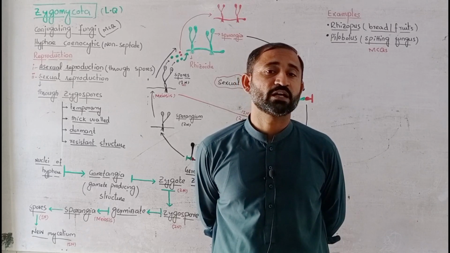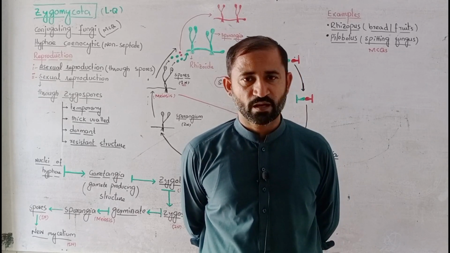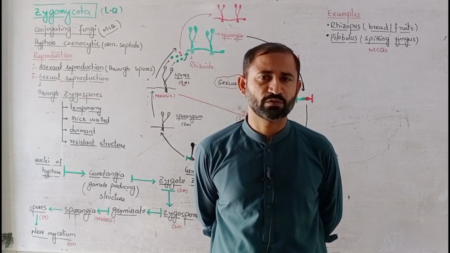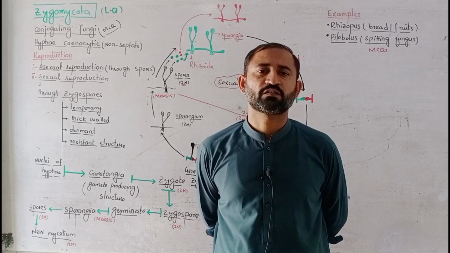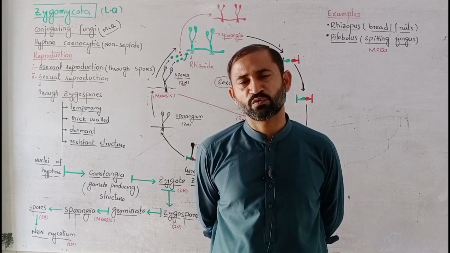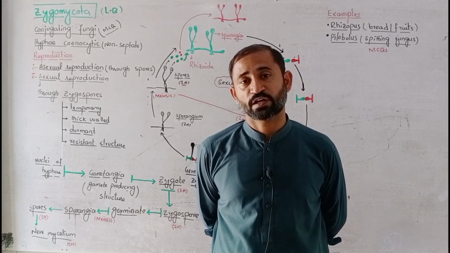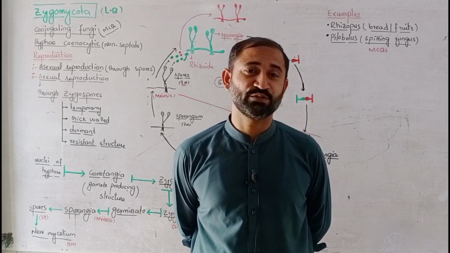And why are they called conjugating fungi? They reproduce sexually or asexually, and through both sexual and asexual reproduction the only way to reproduce is spore formation, their sexual spores or asexual spores. Spores produced through either type of reproduction involve a step like conjugation.